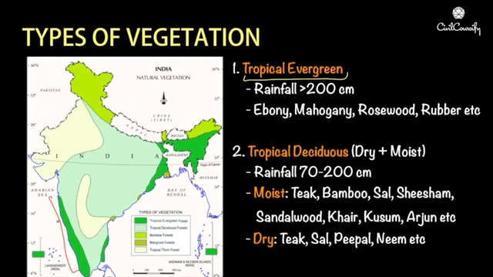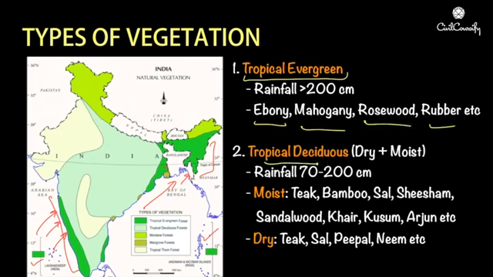This region, which is the westward part of the Western Ghats, falls under the impact of the southwest monsoon, whereas the Lakshadweep Islands, the Andaman and Nicobar Islands and the northeast part fall under the impact of the Bay of Bengal branch of the Indian monsoon. We've already discussed this in the Indian monsoon video. And the southeastern and northeastern part of Odisha and the southeastern part of Bengal. These regions are under the impact of heavy monsoon, and they fall under tropical evergreen forest. The vegetation of tropical evergreen forests includes trees such as ebony, mahogany, rosewood, rubber, etc.